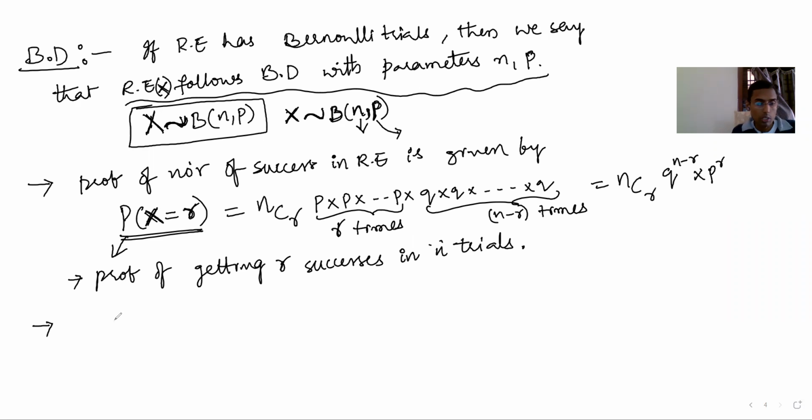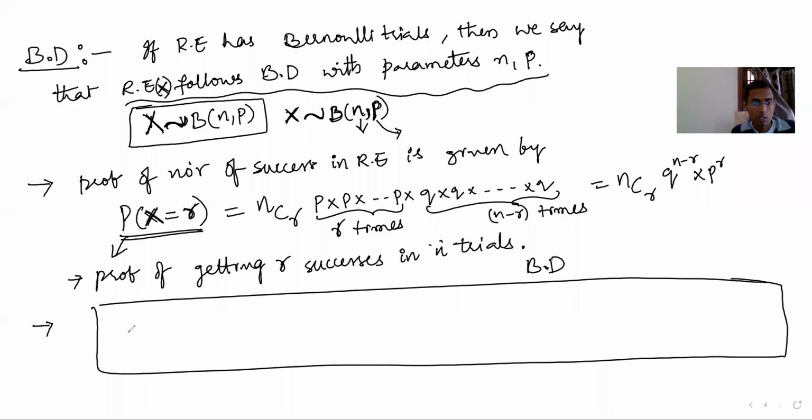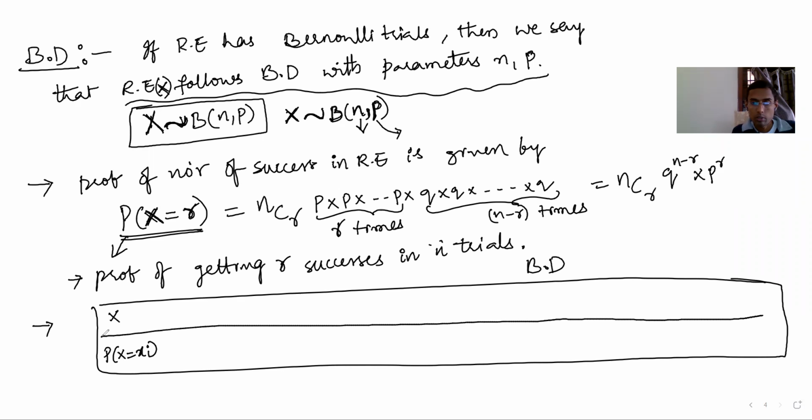Now you see here, if you write the binomial distribution, P of X equal to xi. Definitely in this binomial distribution, successes cannot be minus 1.